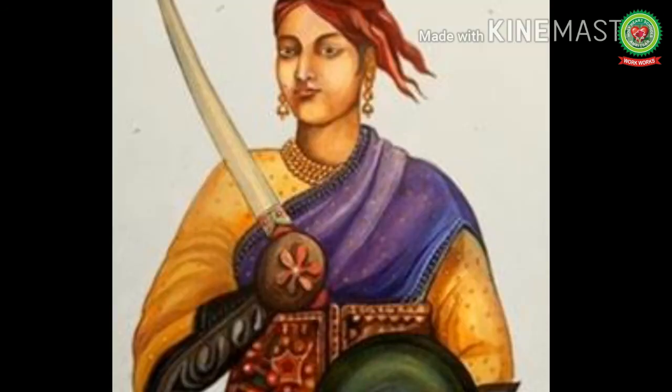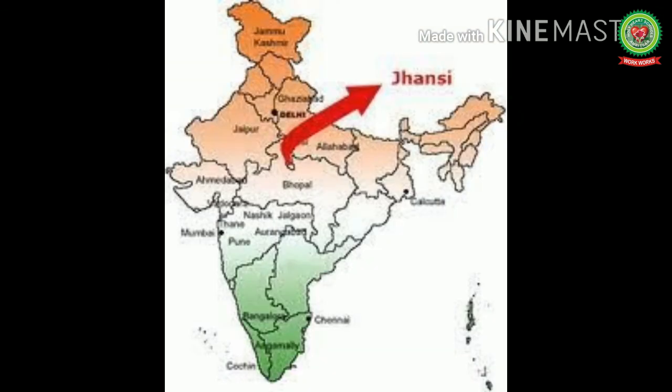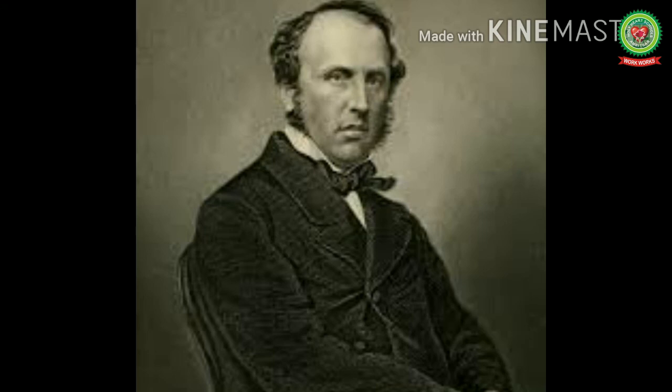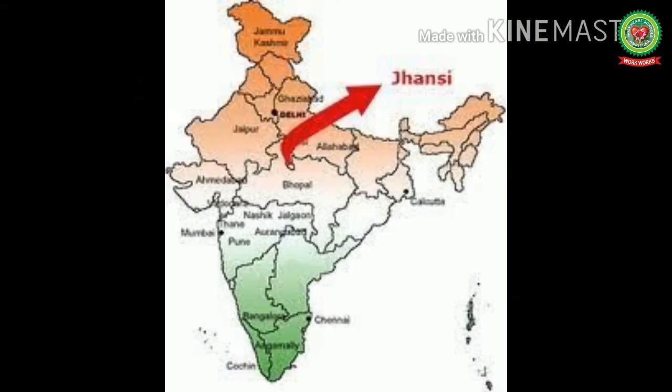The wife of late Gangadhar Rao, Rani Lakshmi Bai, refused to surrender Jhansi. So, a battle of 12 days was fought between the British and Rani Lakshmi Bai. The British then sent a huge force to Jhansi, and Rani Lakshmi Bai too took up the sword against the British. And according to the Doctrine of Lapse, Lord Dalhousie refused to accept Damodar Rao as the successor of late Gangadhar Rao and annexed Jhansi in 1853.